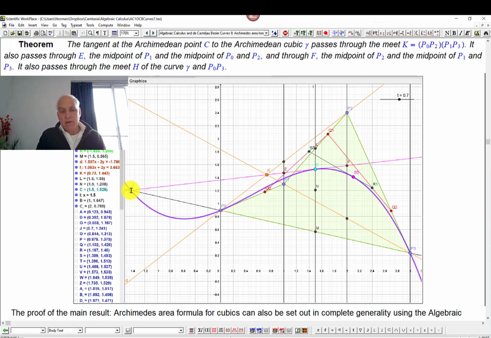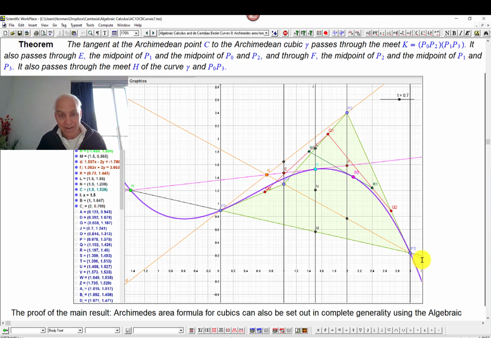And while I have this picture here, I would like to point out that this looks like a usual cubic function, doesn't it? A function of the form y equals f of x, where f is a cubic polynomial in x, like y equals 2 minus x plus 3x squared plus x cubed. Okay, sort of that up and down shape. Those are examples of Archimedean cubics. So in particular, even y equals x cubed falls into the family of cubics that we're talking about.